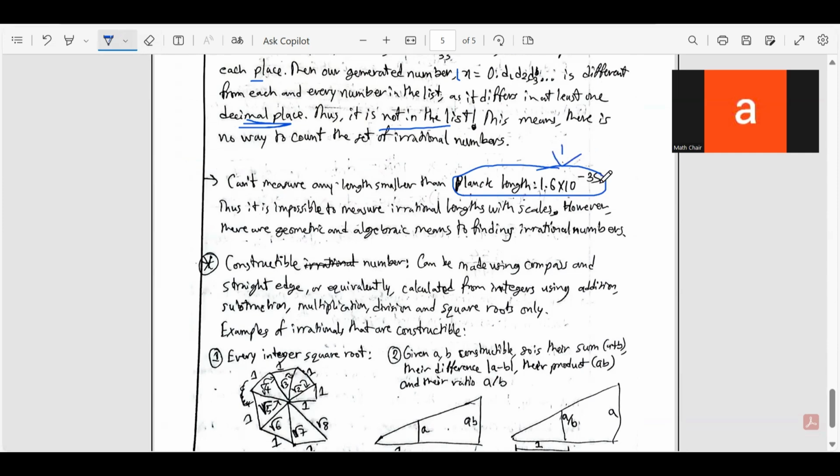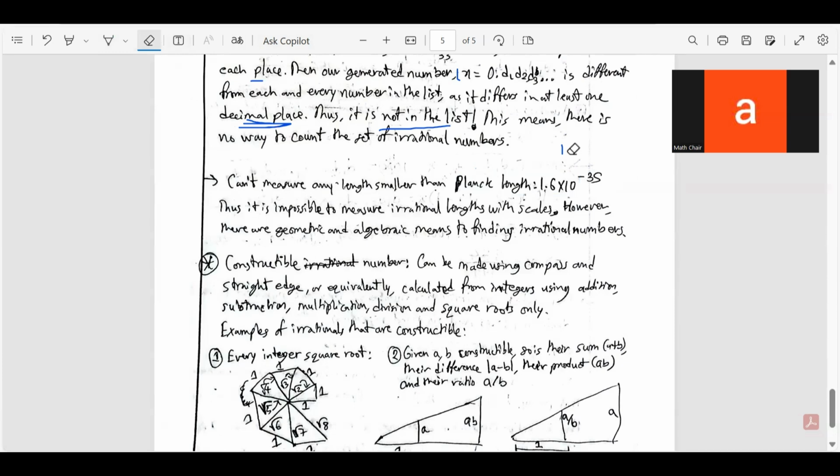However, even though we can't measure and verify such small precisions, I mean, you clearly understand what the issue is. There's an infinite number of decimal places. If I'm stuck after 35, how am I supposed to verify what happens in the rest of infinity? I can't. But there's still some ways I can study irrational numbers. There are some physical ways to go about it, which is that we could use some geometric and algebraic means to find some of these numbers.